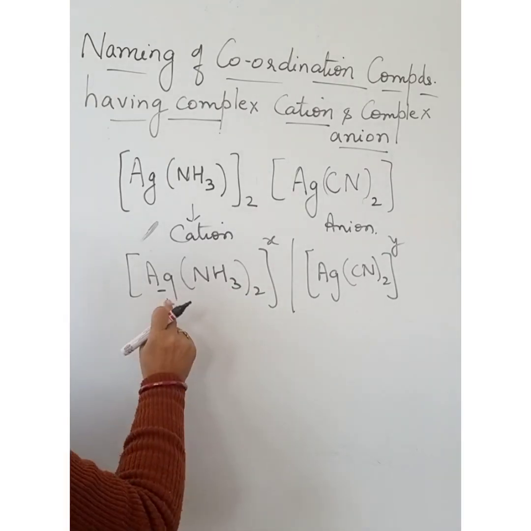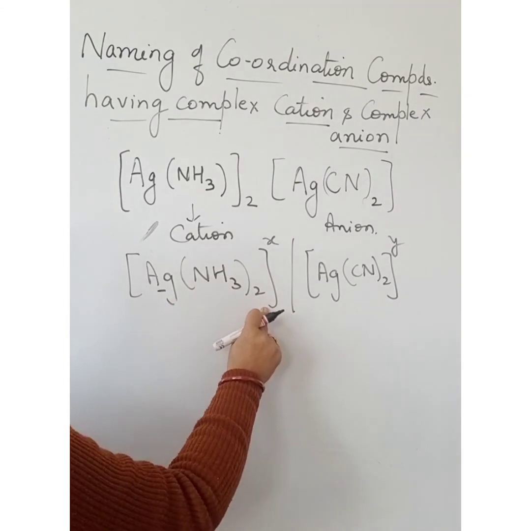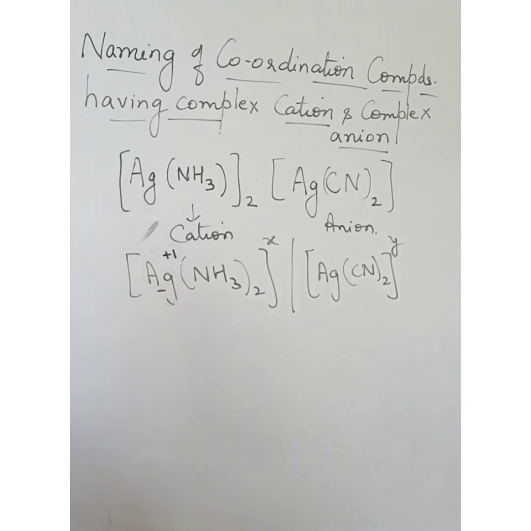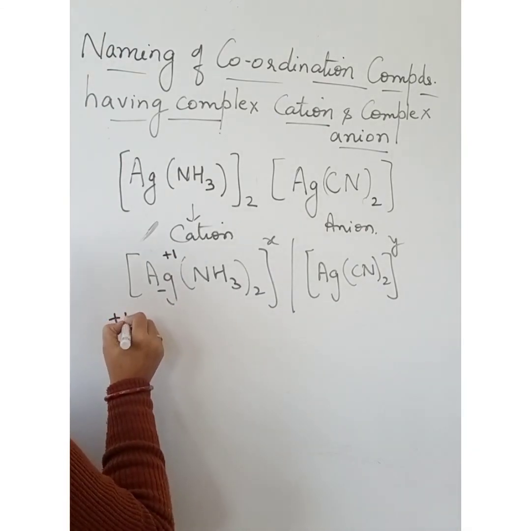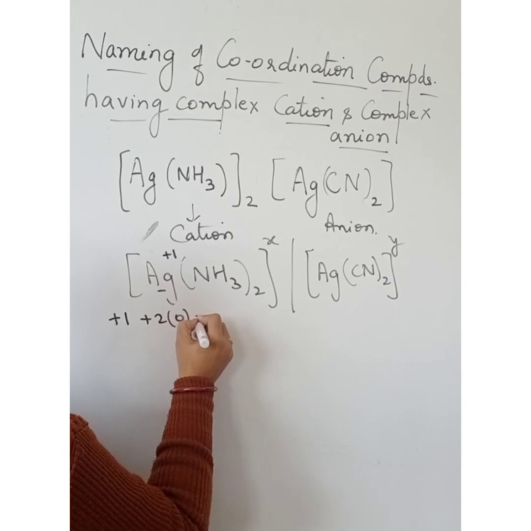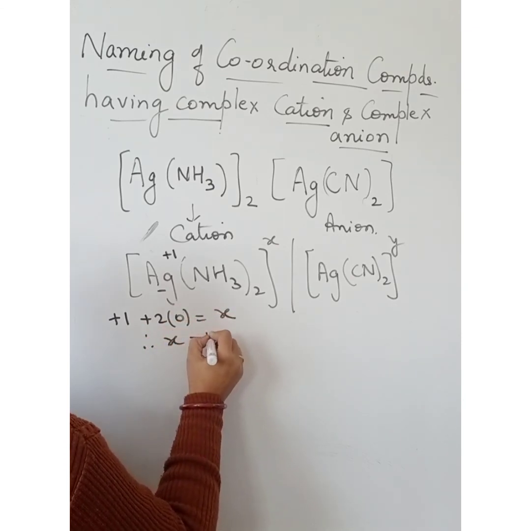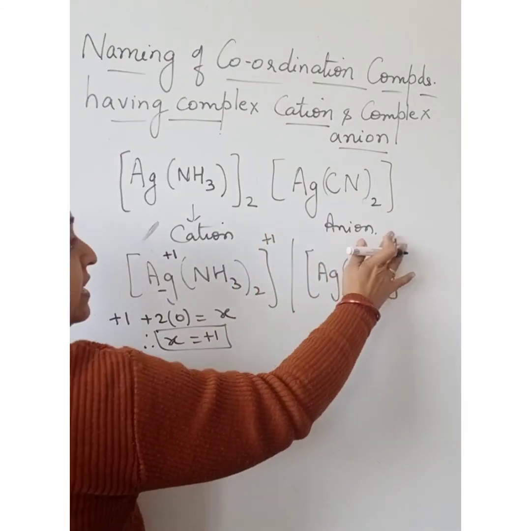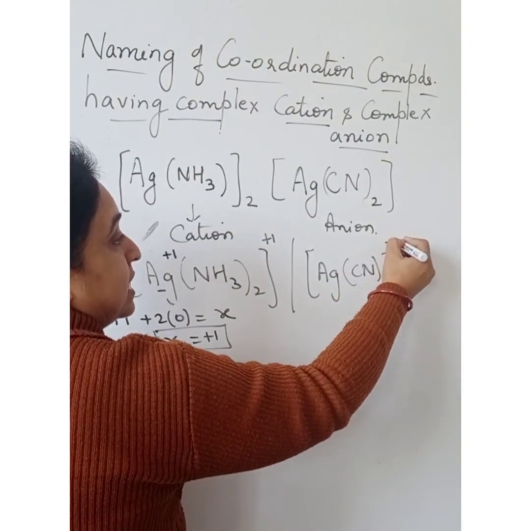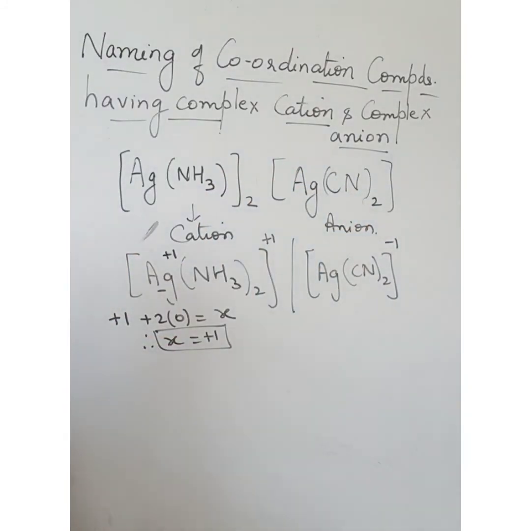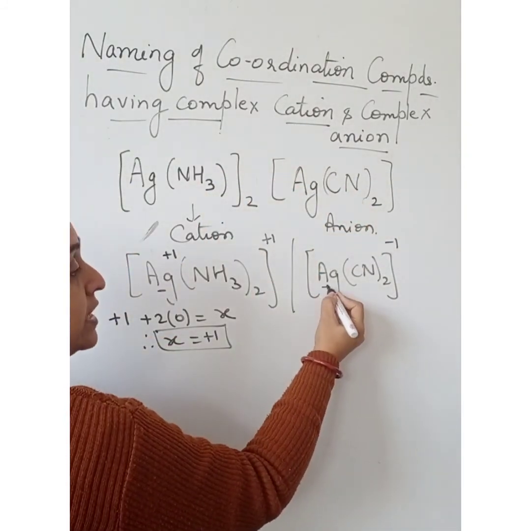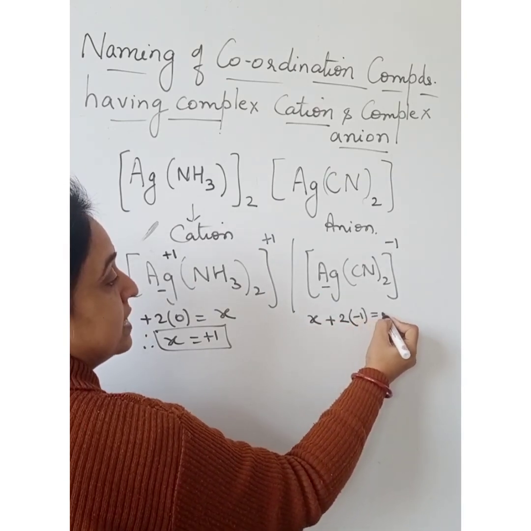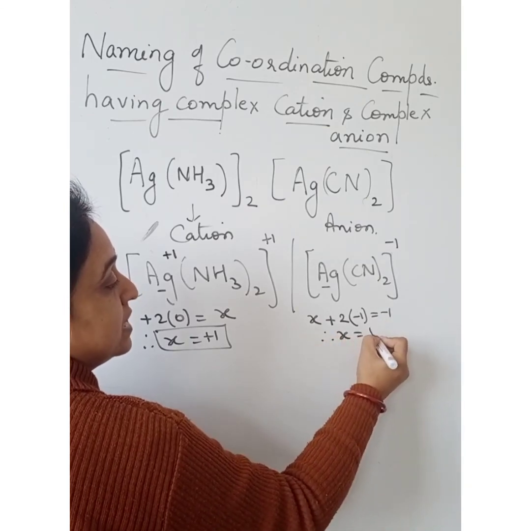So we already know that when silver has coordination number 2, silver is existing in +1. So using this, +1 plus 2 into 0 is equal to X, so X is equal to +1. If this is +1, then definitely this is going to be -1 because our complex is neutral. Now using this, calculate the oxidation number of this: X plus 2 into -1 is equal to -1. So X is equal to +1.